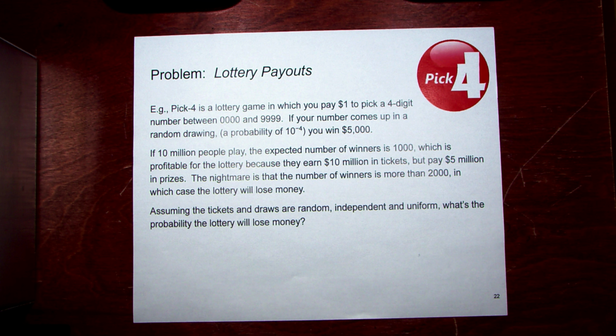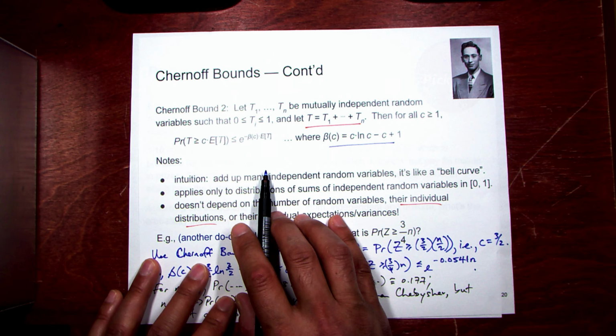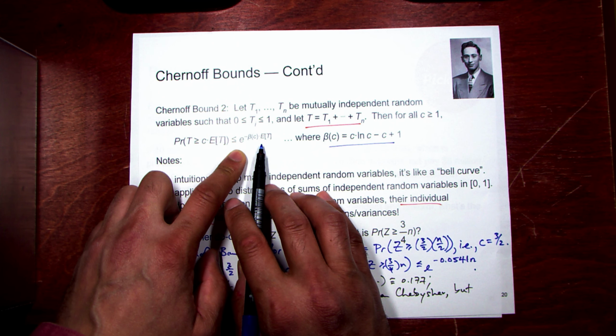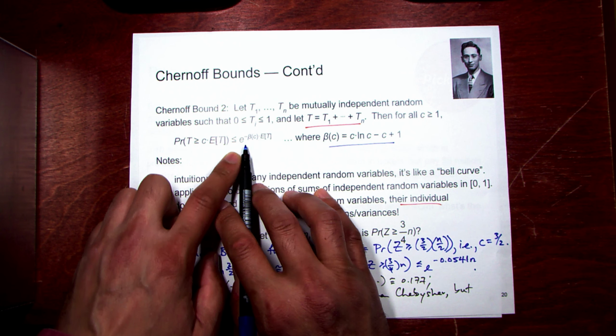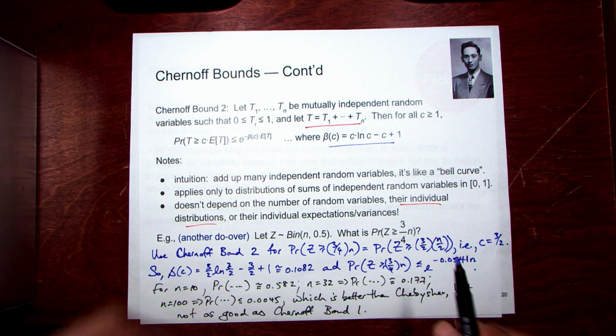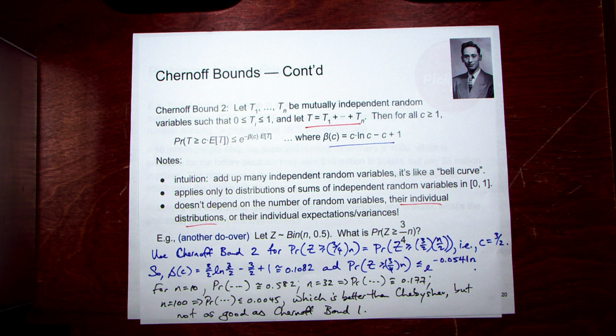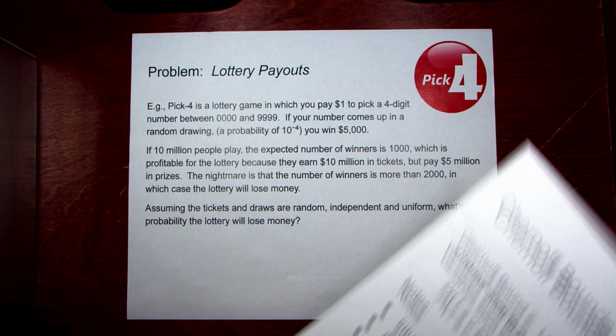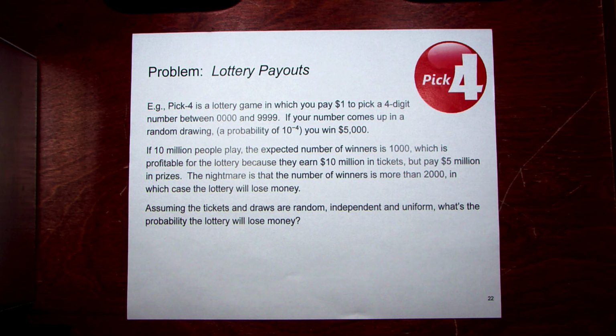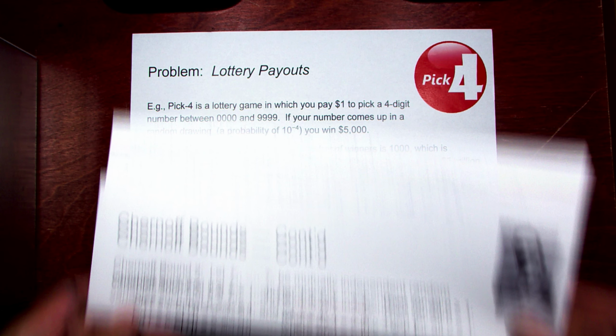If you can set up the problem to be the sum of n independent T's, where the T's are between 0 and 1, and they're all mutually independent, then you can bound the probability according to a multiple of the mean, and it grows sort of exponentially as a multiple of that mean, where there's this beta factor that scales according to c. I'm just going to keep this around for the question, and probably the best way to do that is to just fold that over. Okay, so there we go.